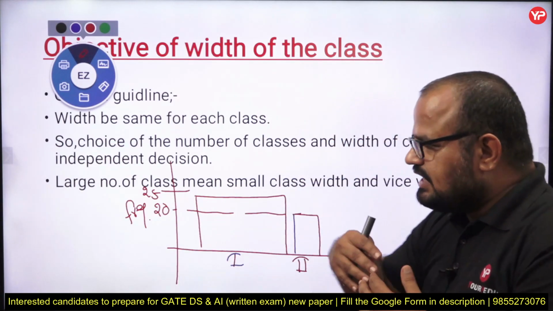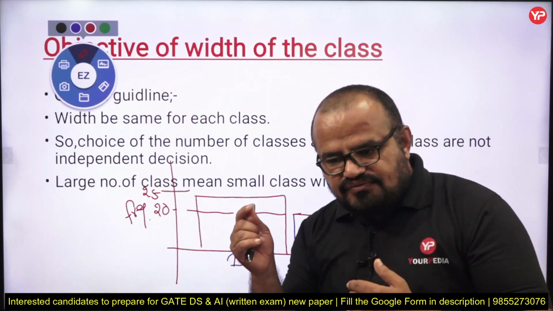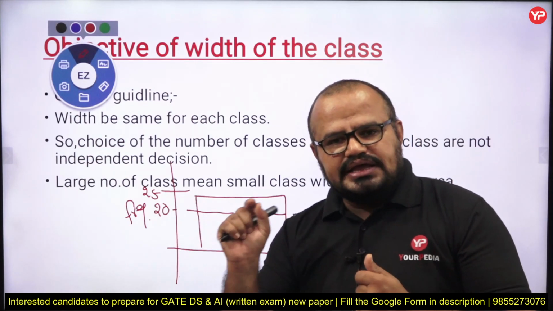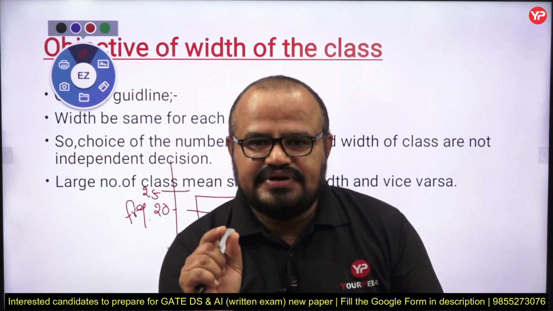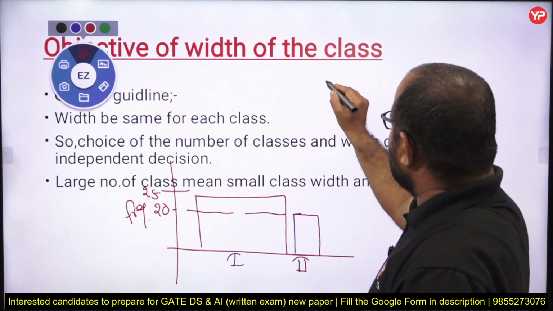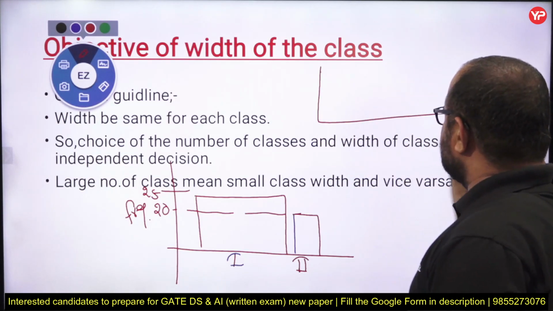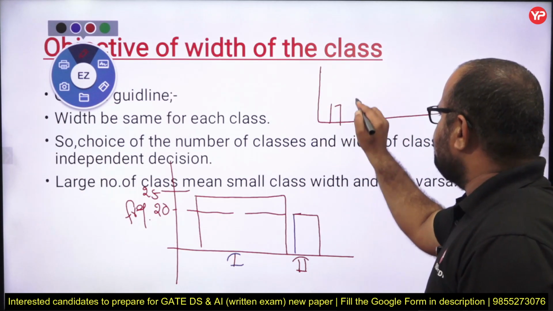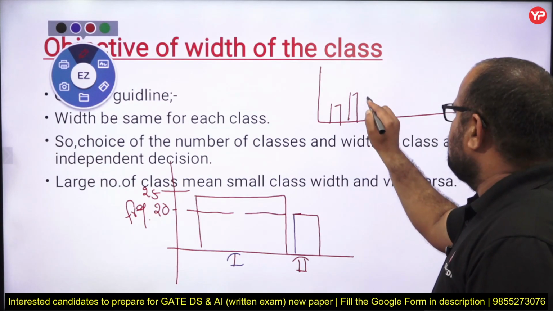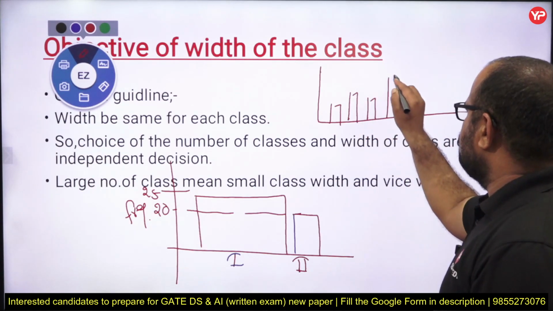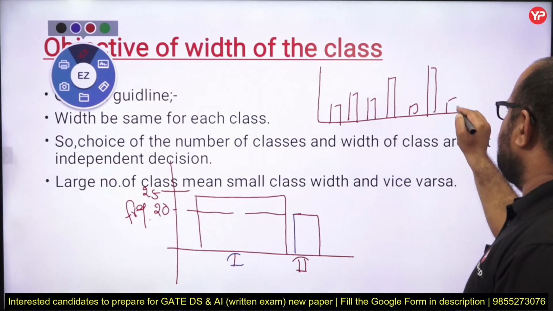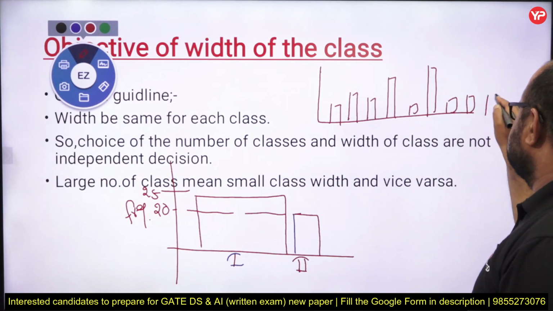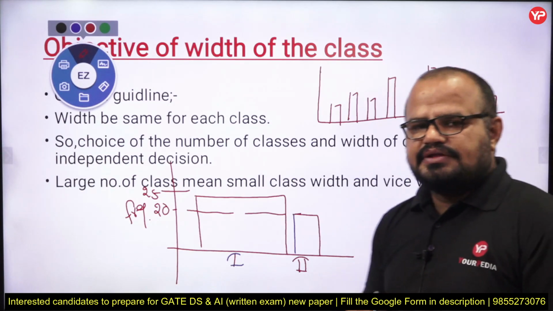And if I consider each value as a different class, then while constructing the histogram the width is too small, and again I am unable to check the variations in my data set.